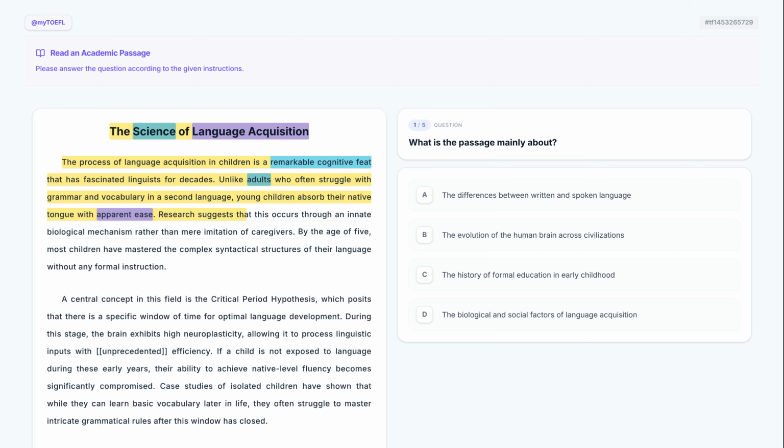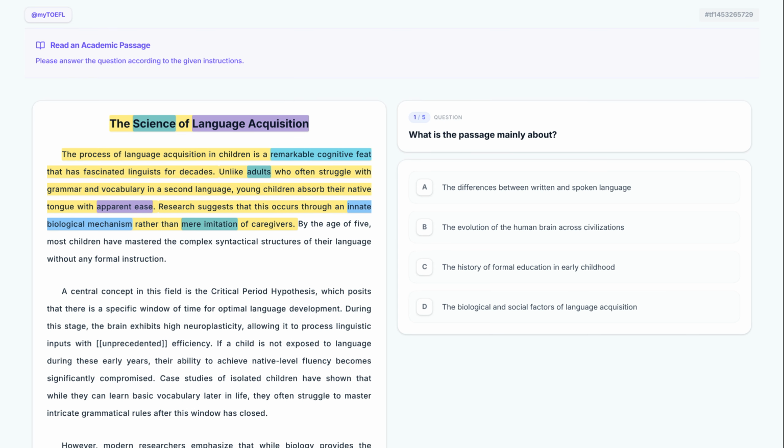Research suggests that this occurs through an innate biological mechanism rather than mere imitation of caregivers. This sentence is crucial because it identifies the innate biological mechanism as the primary driver of learning. It moves the explanation away from mere imitation, suggesting that humans are born with a specialized internal system for language.